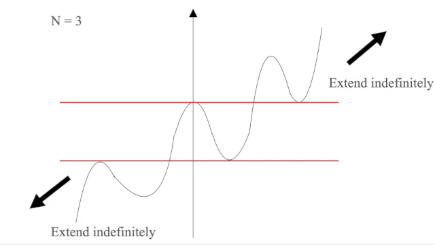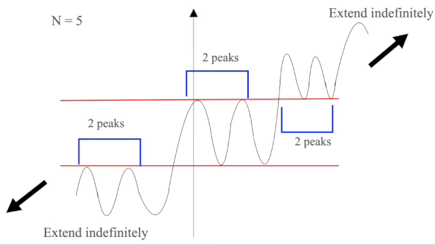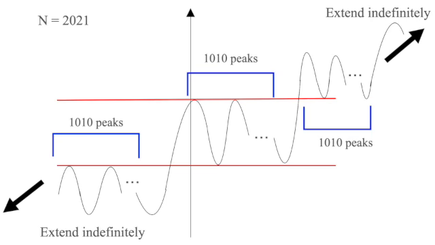Inspired by this, we can generalize this approach to build a function which takes on each real value exactly 2021 times. We can just create more waves at each layer. As an example, this is what the function which takes each real value exactly 5 times would look like. If we want 2021, we just need to make sure that there are 1010 peaks at every layer. So the answer to the question is yes, we can indeed construct such a function.